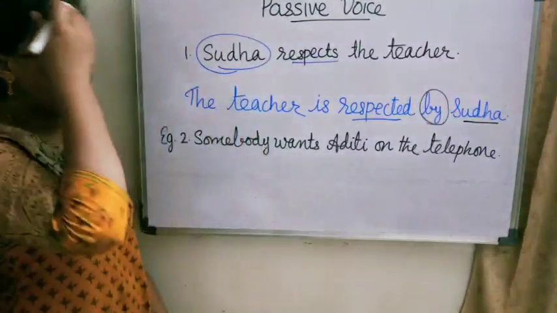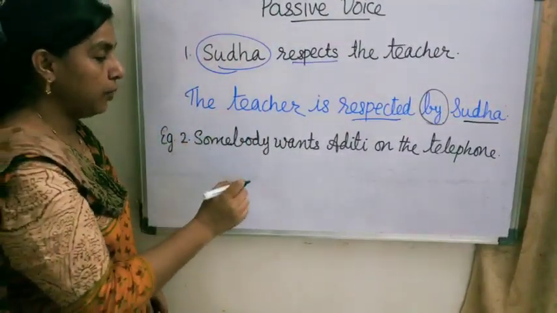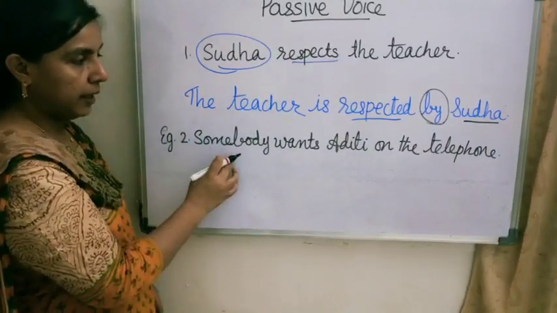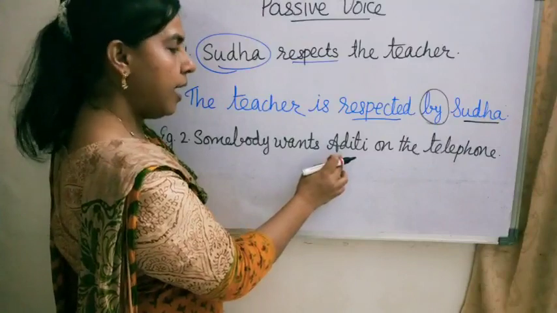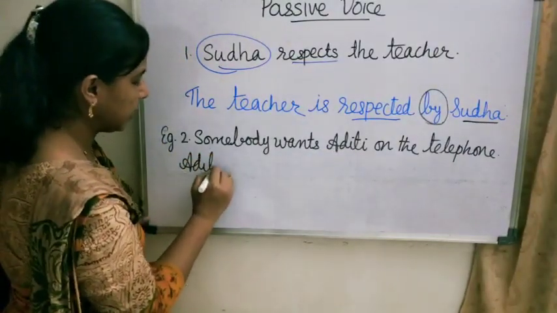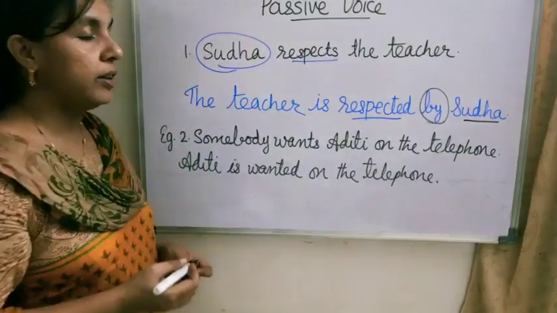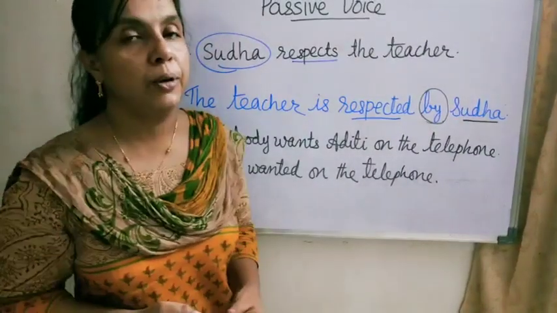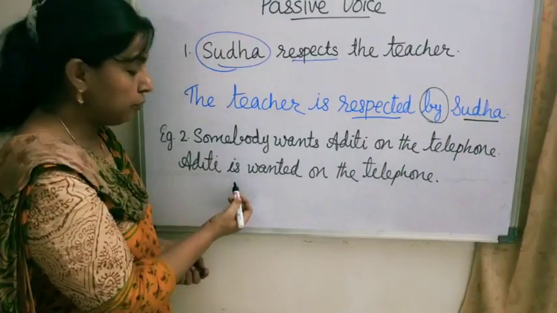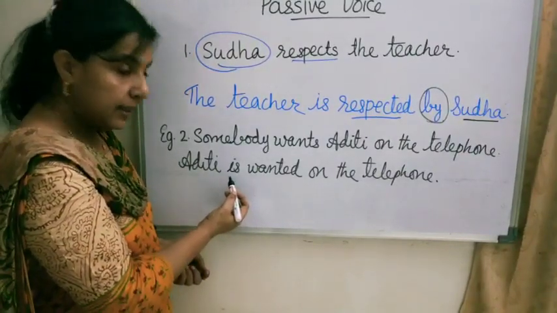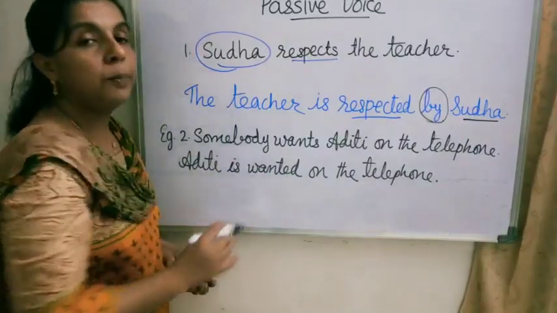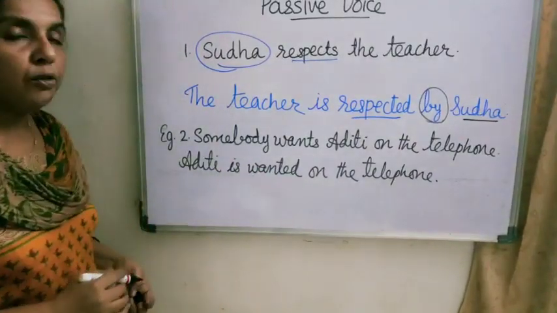Somebody wants Aditi on the telephone. Here, which is the subject? Somebody. And which is the object here? Aditi. So we will take Aditi as subject now. Aditi is wanted on the telephone. In this sentence, you can see that the appropriate form of be has been followed by the past participle form of the verb.